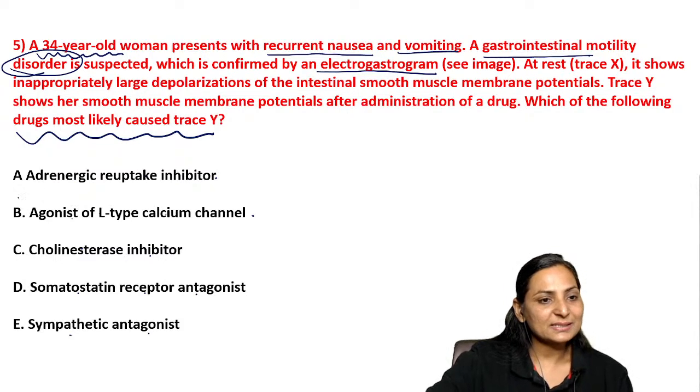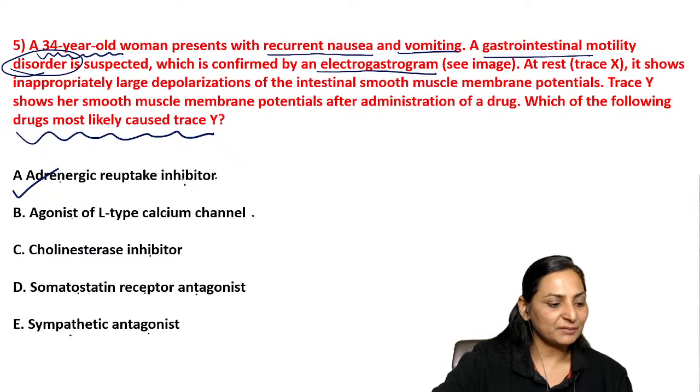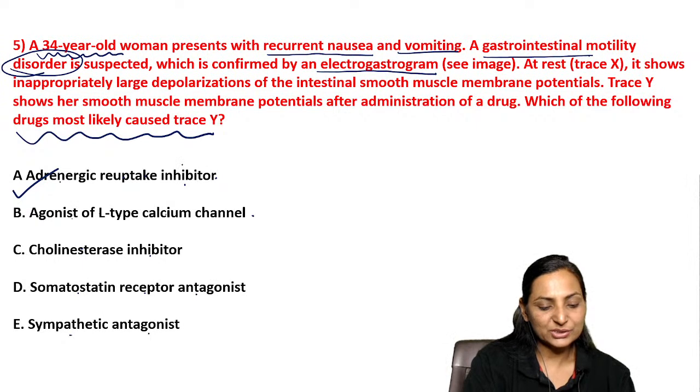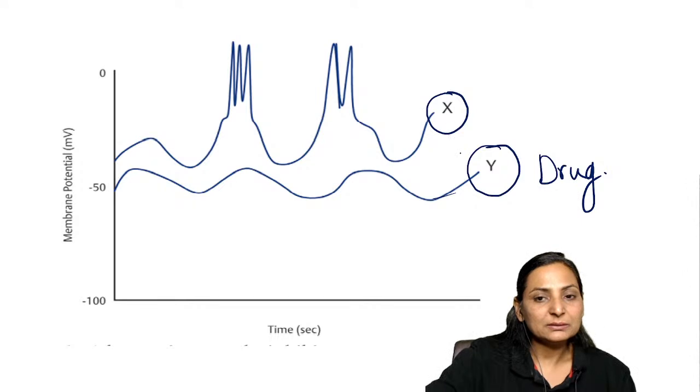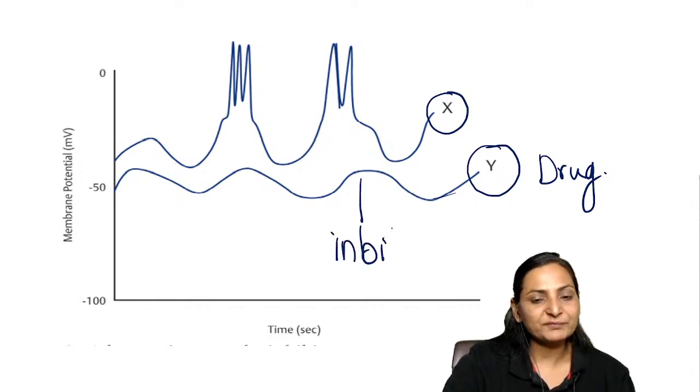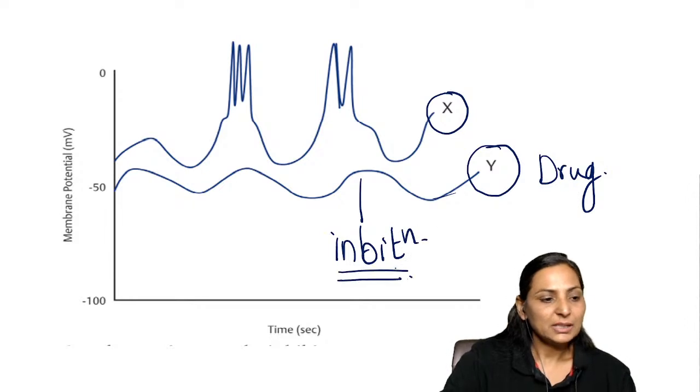So the correct answer is A, that is adrenergic reuptake inhibitor. Very good, Vishwa. So Vishwa has given the correct answer. Very good. Now you must understand this very nicely, that this means absence or inhibition of the motility, right?